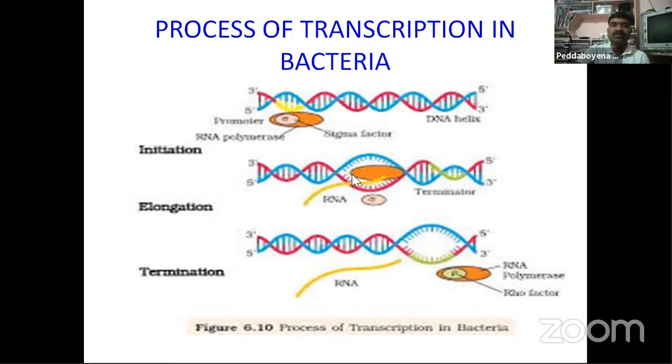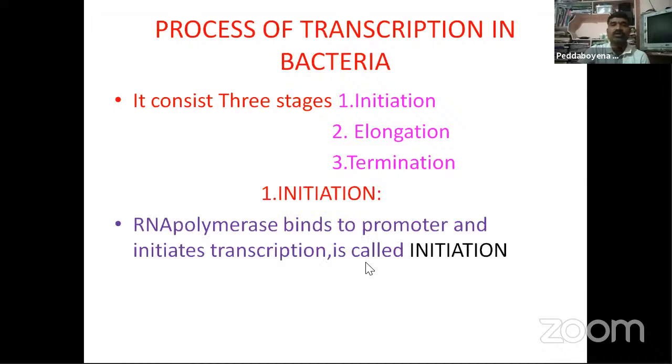In the termination position, the unwinding starts from this place and reaches the end point. Then the strands are separated and the RNA is formed. So this is termination. In this we can learn the key points.